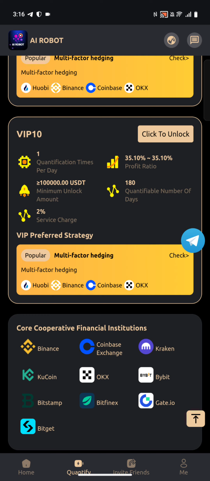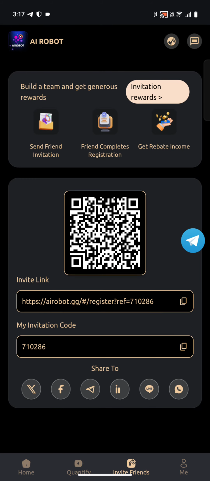So start quantifying and start depositing and start earning USDT just by quantifying your task guys. And guys, if you want to earn more from this site, you have to just come on the invite friend section given below and you have to just share your referral links. You have to just copy it and share it with friends and family so that you can earn rewards from each shared referral link guys. So you can start sharing your referral links with friends and family and you will receive your rebate income from this site guys.